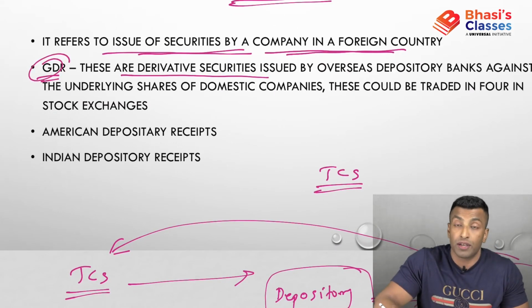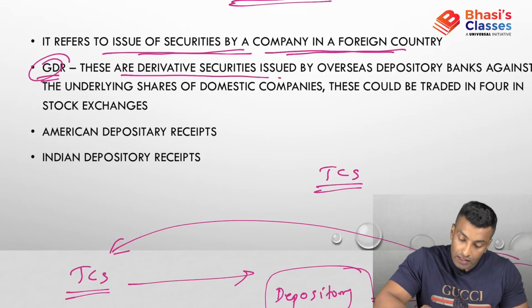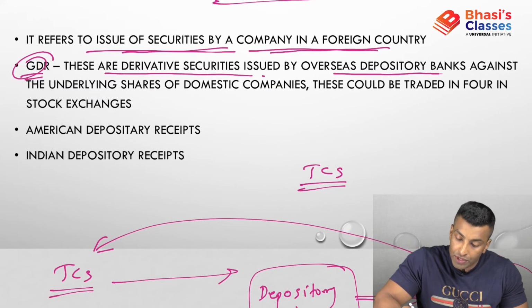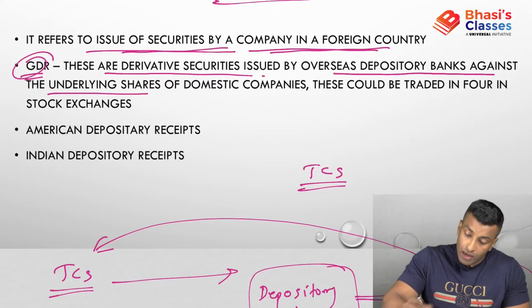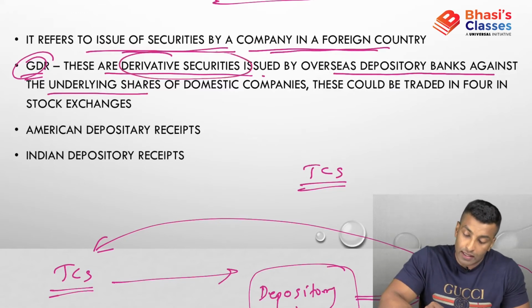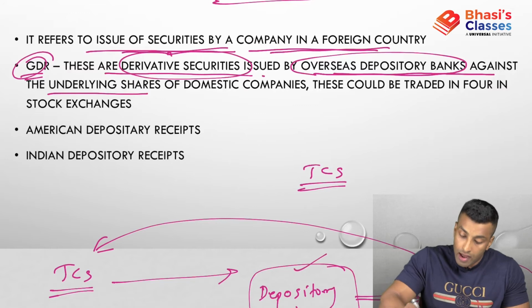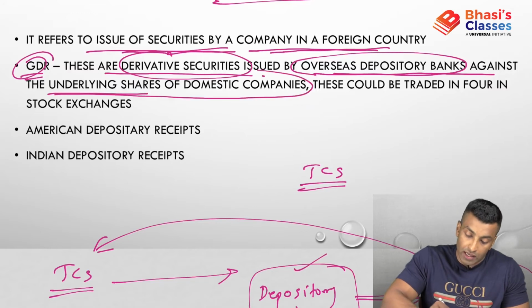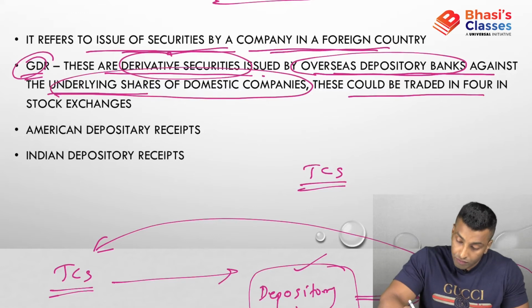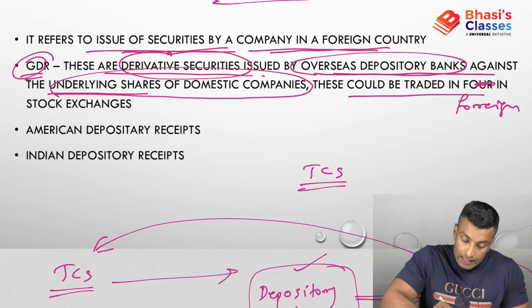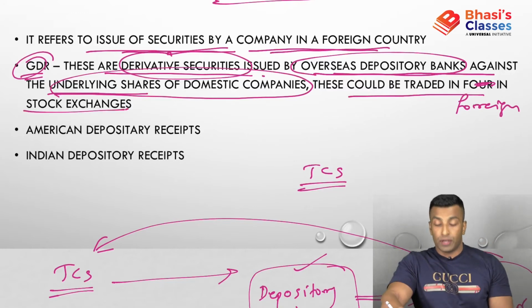GDR, global depository receipts. These are derivative securities issued by overseas depository banks against the underlying shares of domestic companies. You see here, derivative securities, that is a keyword. Against what? Issued by overseas depository banks, as I have told you, against the underlying shares of domestic companies. TCS shares could be traded in foreign stock exchanges.